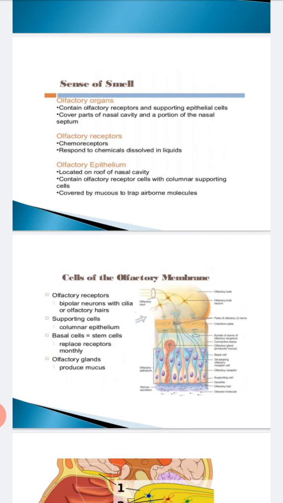Generally the nervous system doesn't regenerate. But here we see the receptor cells die within 2 months but they are replaced again. So the characteristic feature of these cells is that they are able to regenerate. And the olfactory receptor cells are bipolar cells. They have the olfactory glands which produce the mucus here.